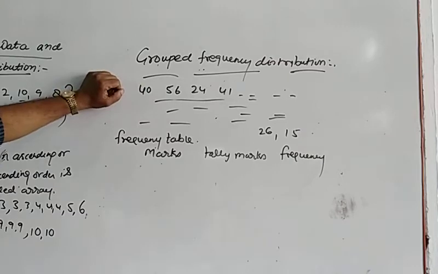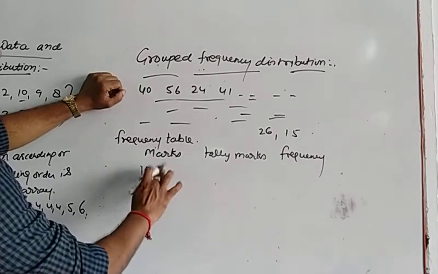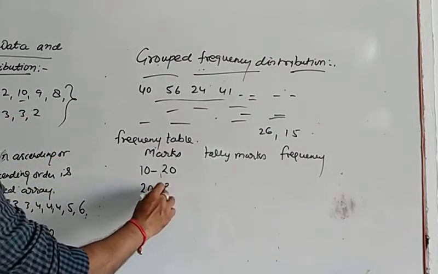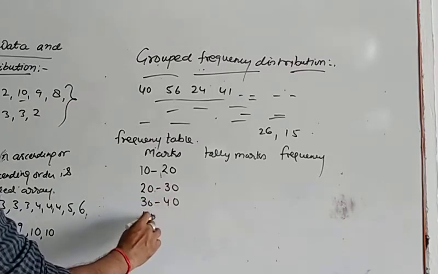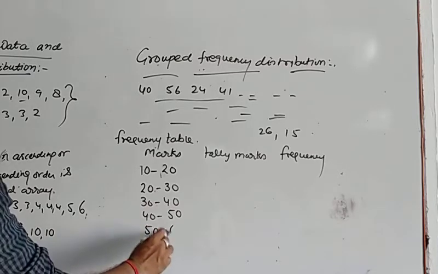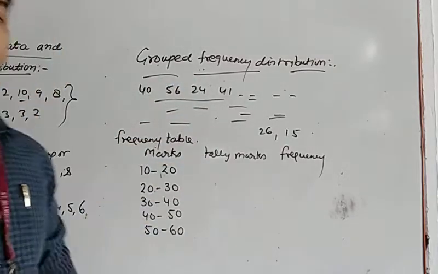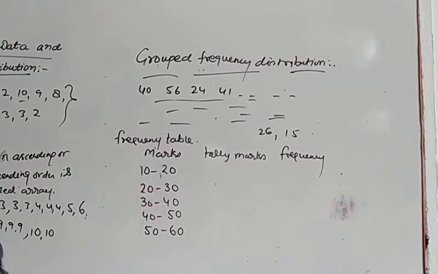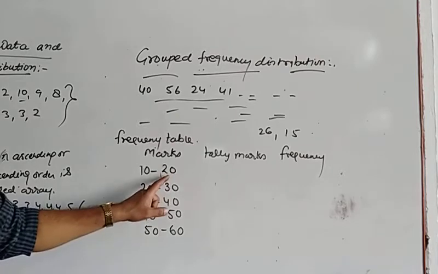Now the marks obtained by the students we can write from 10 to 20, from 20 to 30, from 30 marks to 40 marks, from 40 to 50, and from 50 to 60. After observing the given data, we will observe that students got marks between 10 to 20, between 20 to 30, but in this 10 to 20, we will not include this 20.